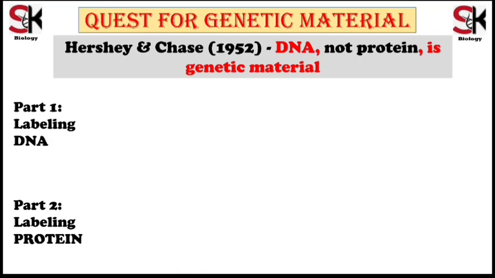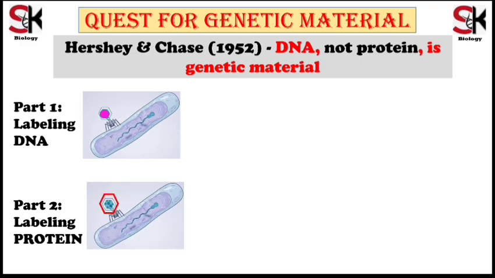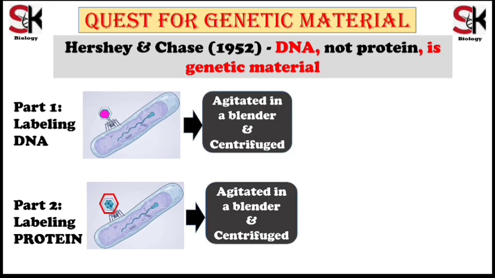In the next step of the experiment, Hershey and Chase infected E. coli bacteria with these two radioactive viruses in separate reactions. After infection, to check the radioactivity present in the new bacteriophages, they agitated the mixture in a blender and centrifuged it.